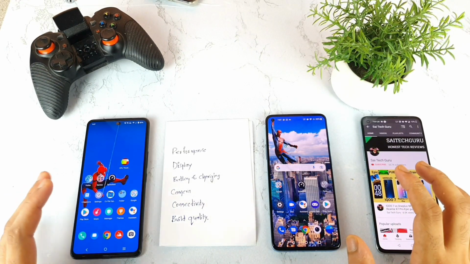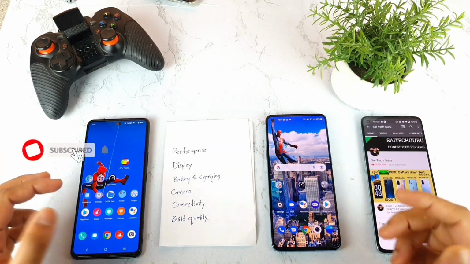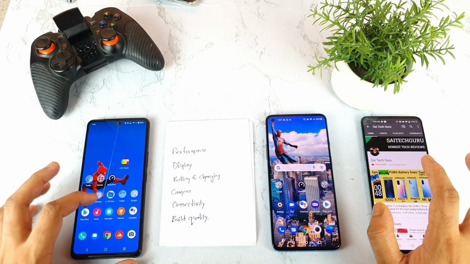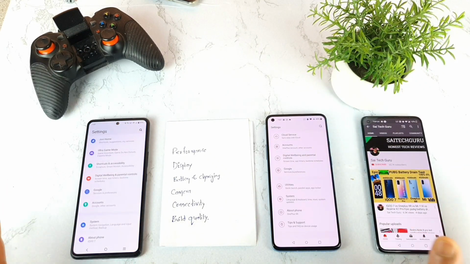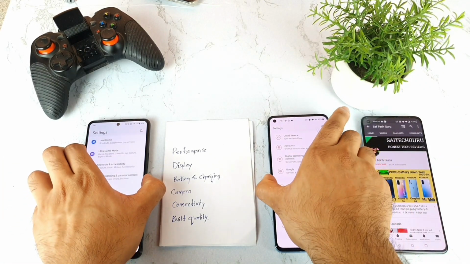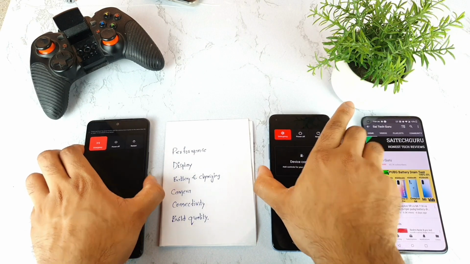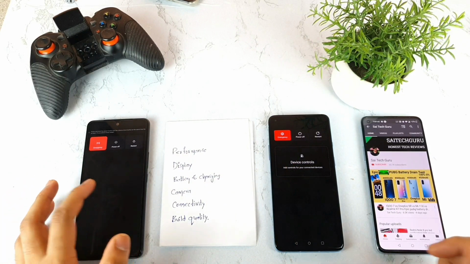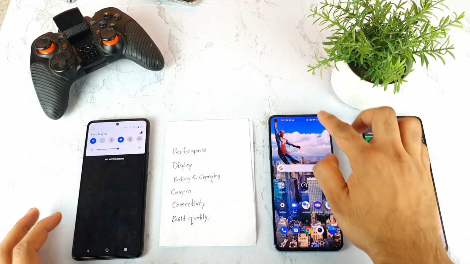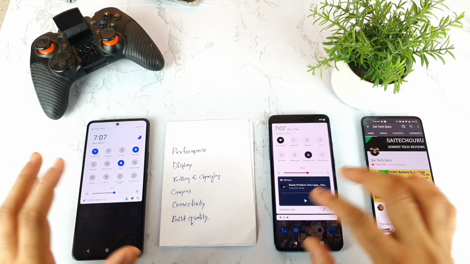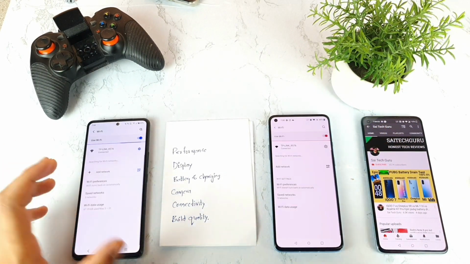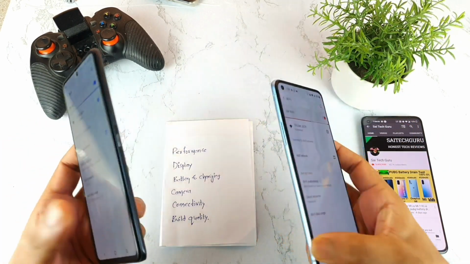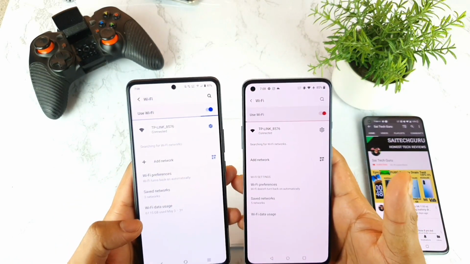Just before comparing the actual differences, first let's talk about the UI. In terms of user interface, both phones are really good and smooth, with no issues. Both feel really clean and close to each other. Let me show you a quick sample. When I click the reset button, both phones feel like the same UI, as you can see. The same goes for the notification panel; really similar options are available in both UIs. Even in the Wi-Fi settings, you'll feel some similarities between both UIs.